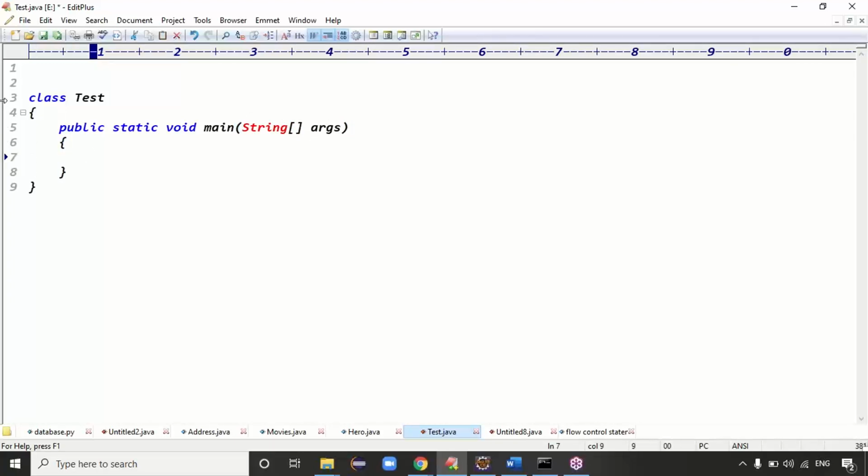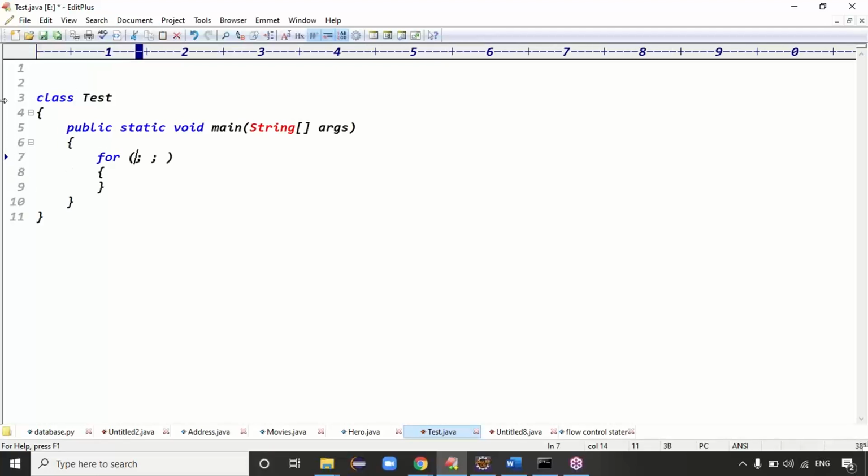Guys, I want to print "good morning" 10 times. To print good morning 10 times, take the for loop. Initialization starts from 0 or 1, up to you. Then how many times do you have to print? i less than 10. Then you want to increment the value, because 0, 1, 2, something like that. Then you can write i plus plus.